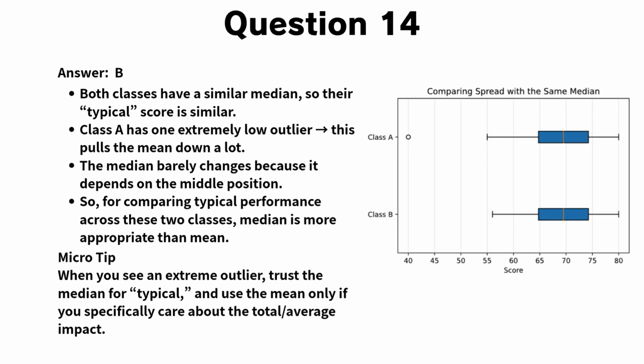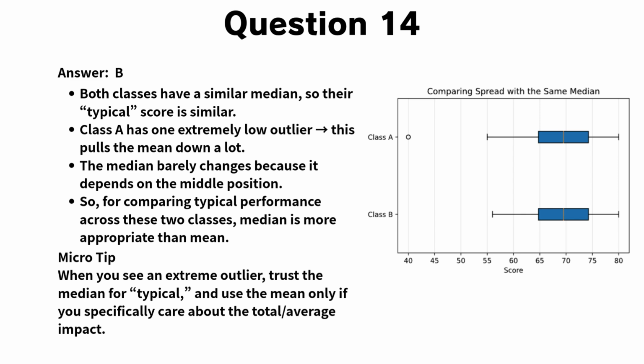Now, let's go through the explanation for question 14. The correct answer is B. This question is about comparing variability, not center. Although both classes have similar medians, their distributions are different. Class A includes an extremely low outlier, while Class B does not.